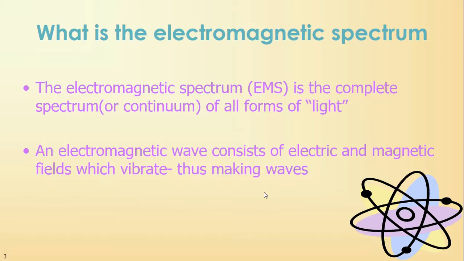Okay, so what is the electromagnetic spectrum? The electromagnetic spectrum is the complete spectrum or the continuum of all forms of light. So what does that mean? If we're talking about the electromagnetic spectrum, we're talking about different portions of light all put together. So that's going to include your visible light, your ultraviolet, your X-ray, your microwave, things like that. It's the entire spectrum of all different types of electromagnetic radiation. Because your electromagnetic wave consists of electric and magnetic fields that vibrate, that makes your waves. And that's why we describe light in terms of waves.